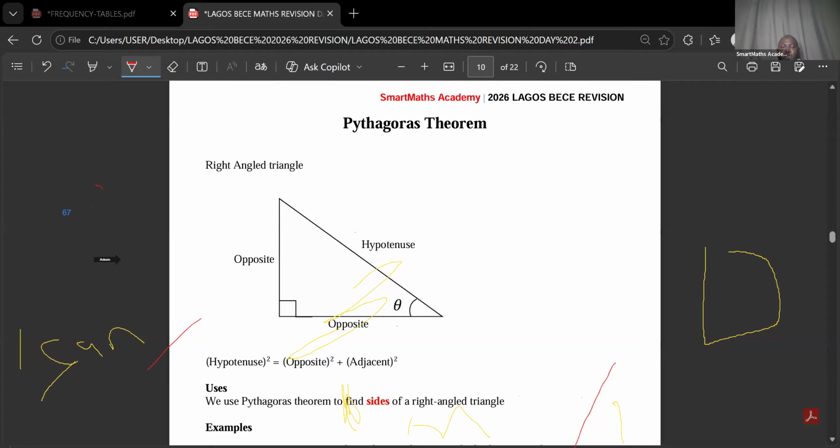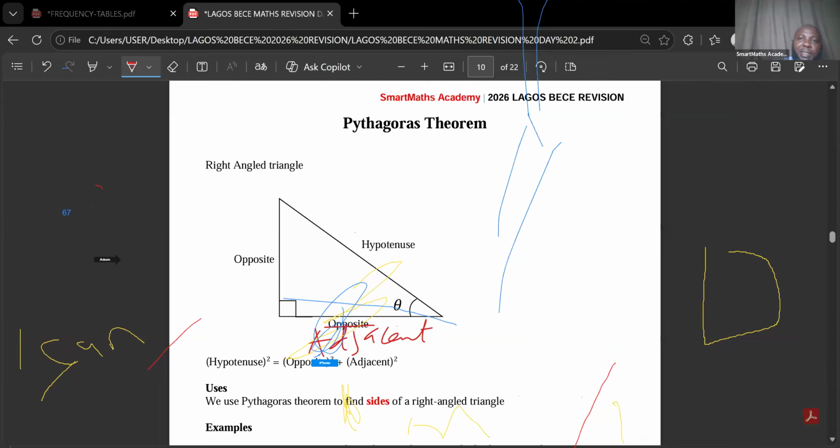So for you to understand Pythagoras theorem, you should be able to label all the sides in a right angle triangle. How are you going to label them? We have what we call hypotenuse, we have opposite, we have adjacent. This one is supposed to be adjacent. That's a typo error, sorry for that. This is adjacent. I will explain.